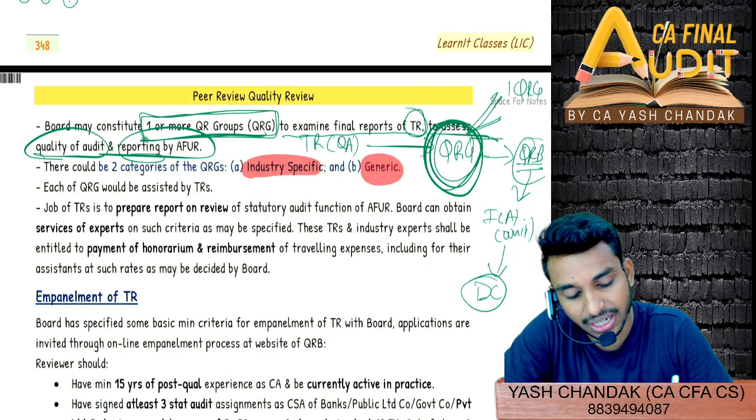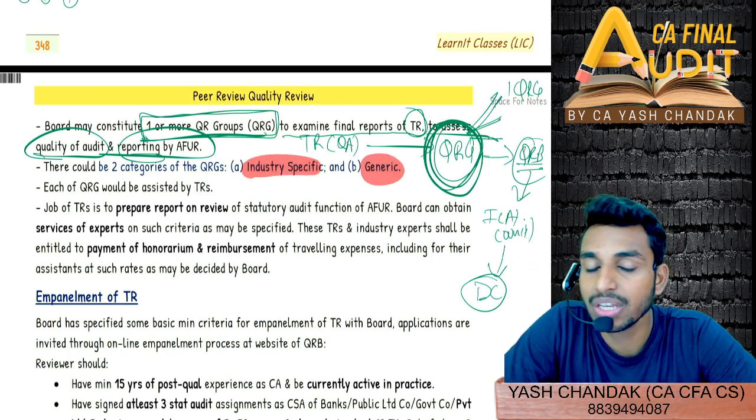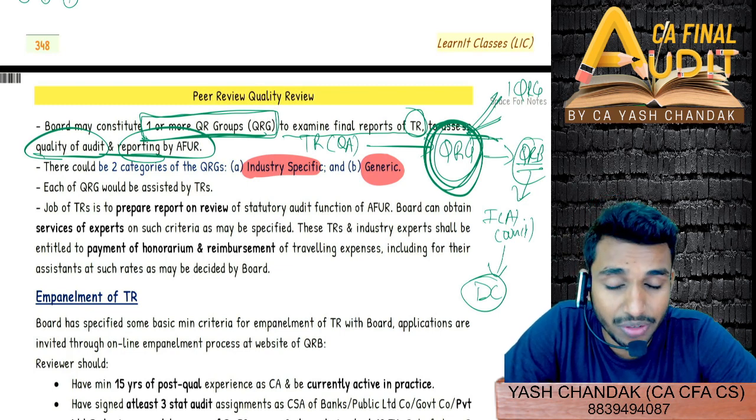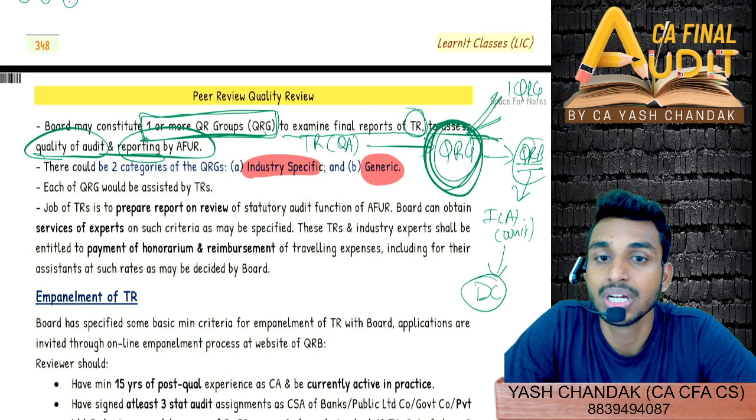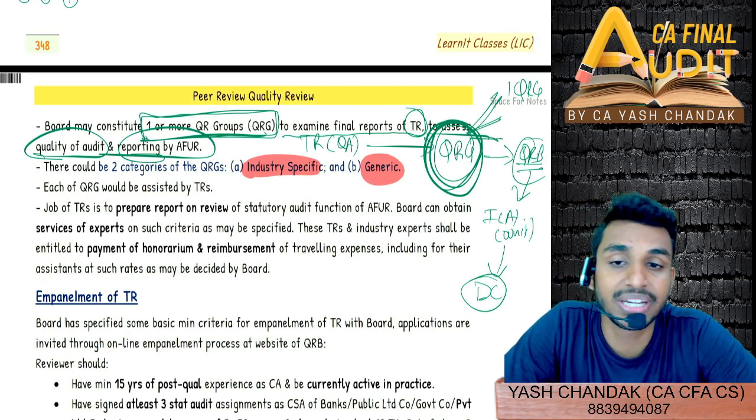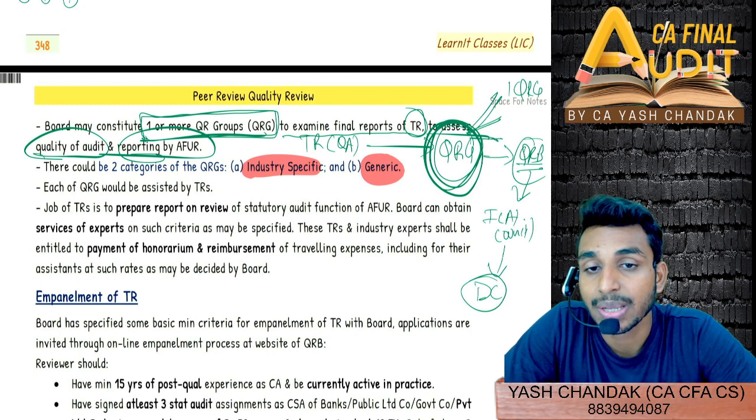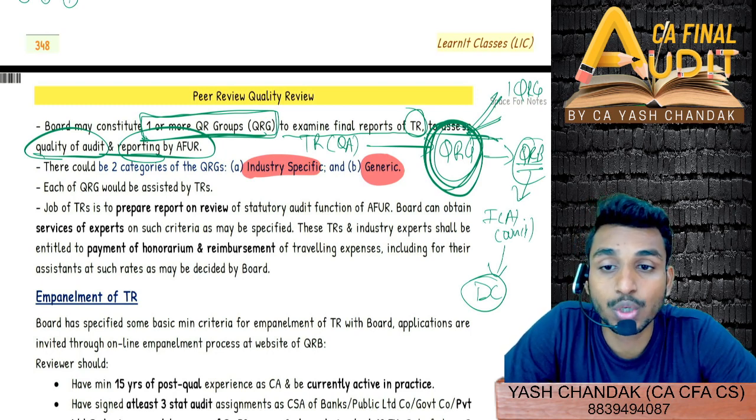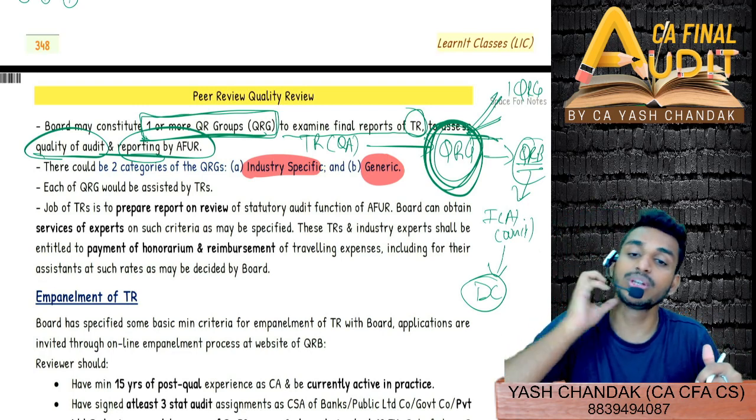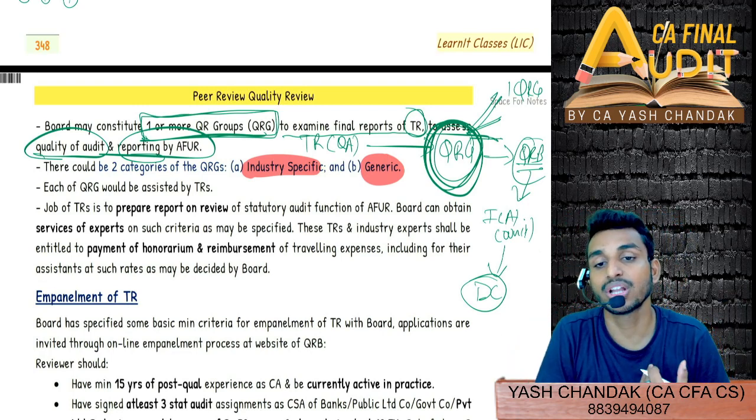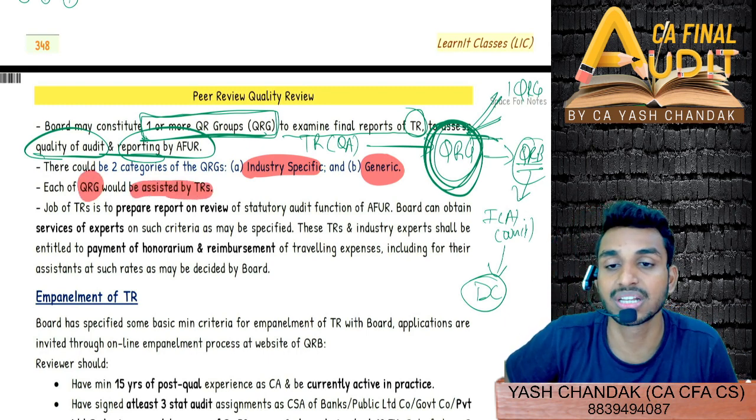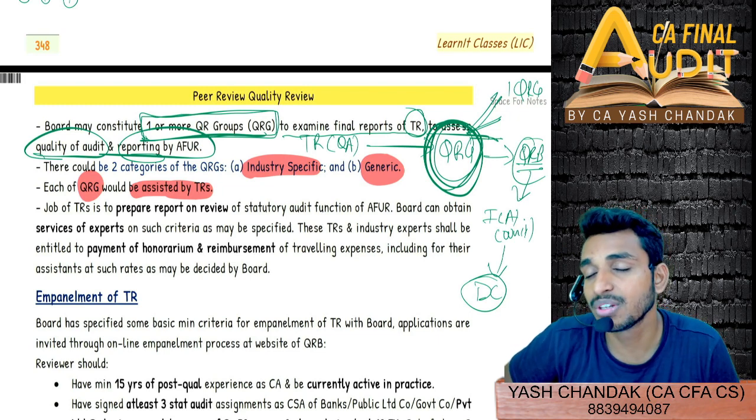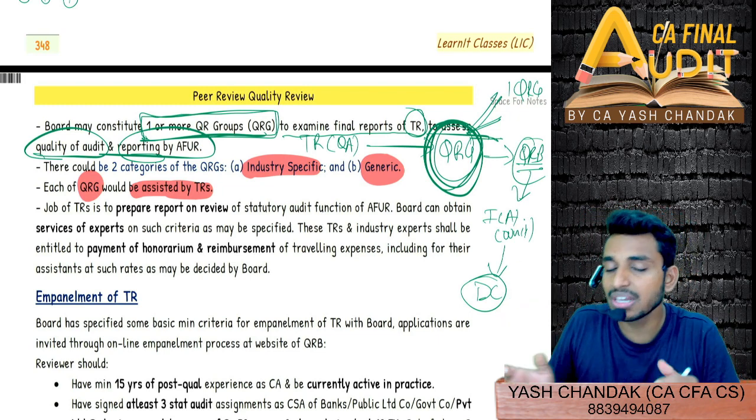Then there could be two categories of quality review groups. I told you, one could be industry specific and the other could be generic. So in one set of QRB, there could be one set of QRGs. A quality review group could be industry specific. Suppose the iron and steel industry: all the experts or chief executive officers or directors from different entities who have performed their duty can be selected in this QRG. Similarly, in a generic QRG, a chief economist, or chief law and regulation officers from different entities could be selected. And then each of these QRGs would be assisted by whom? Technical reviewers. Each of the QRGs will be assisted by the technical reviewer, and this QRG will assist whom? QRB.